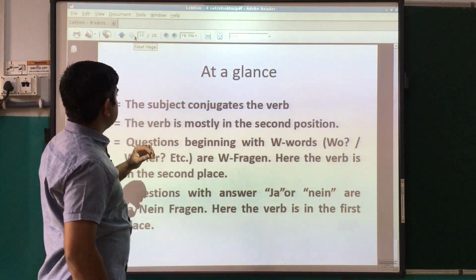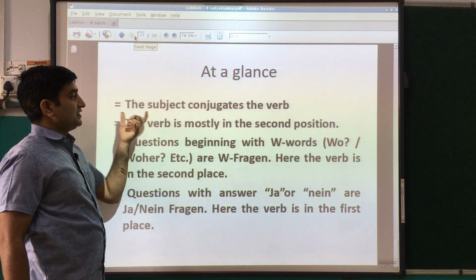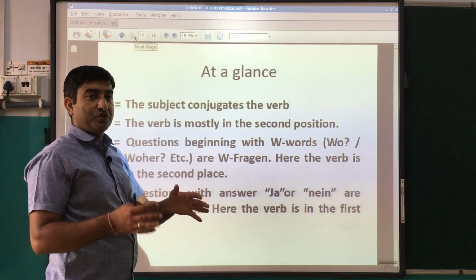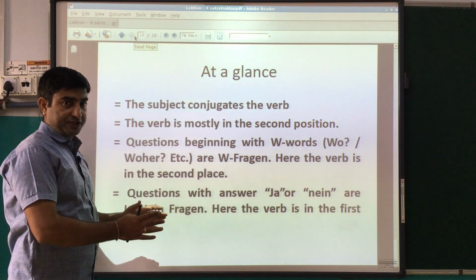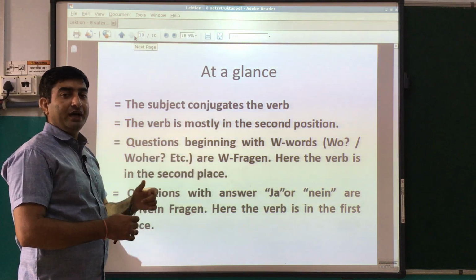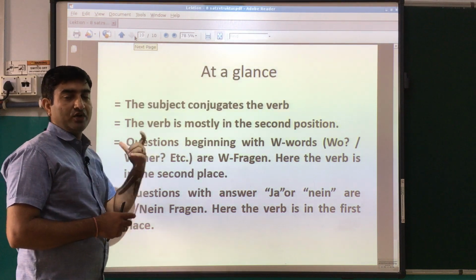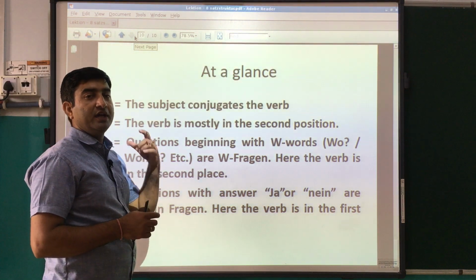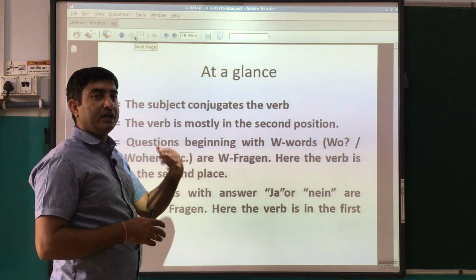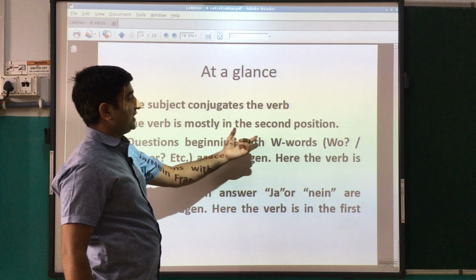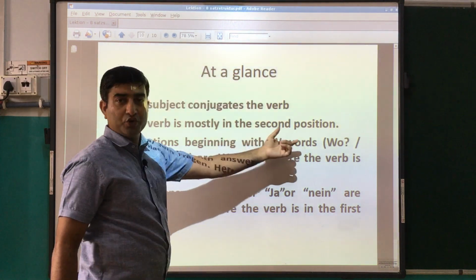Okay, so at a glance, the subject conjugates the verb. So the verb we have to conjugate according to the subject only. So it depends on singular and plural as well. How to do the conjugations of verbs, regular verbs, irregular verbs or reflexive verbs, that we will learn in our further chapters. The verb is mostly in the second position.